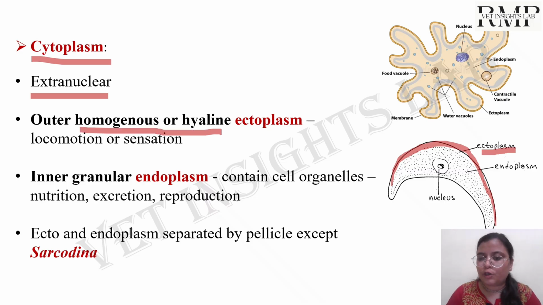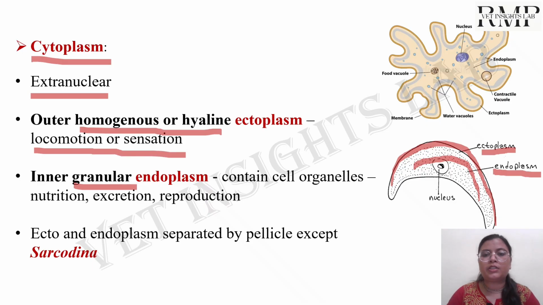Whereas the cytoplasm present inside the cell is known as endoplasm, and it is granular. You should remember, the ectoplasm has locomotion and sensation activities, whereas the endoplasm has nutrition, excretion and reproduction activities, because in the endoplasm all the cell organelles are present.